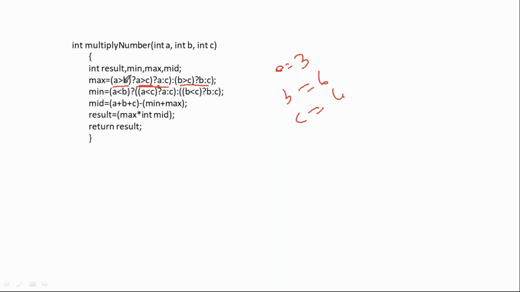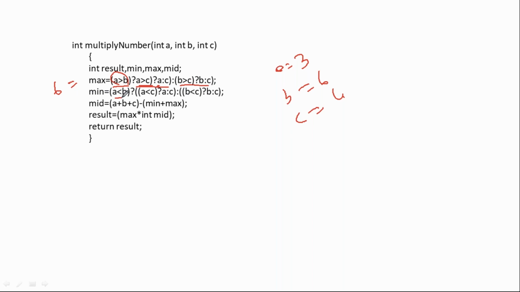If A is greater than B, now come to the condition A greater than C: A is bigger. If this condition is false, C is bigger. So if this condition itself is false, now I'm going to compare B greater than C: B is bigger, otherwise C is bigger. This statement perfectly shows that max value becomes 6. Max value becomes 6, and let's come to the minimum.